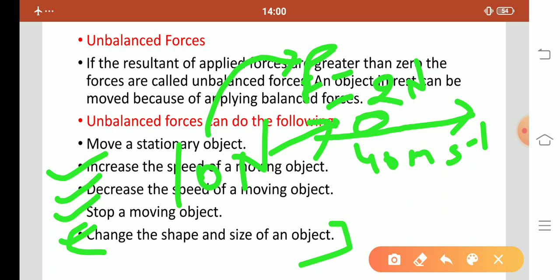So my dear students, can you tell me whether it increases or decreases the speed of the object? Yes, it increases the speed of the object because the resultant force is 8 Newton. When we apply a force on a moving object in the direction of motion, the speed of the object will be increased. When we apply a force in the same direction as the motion, speed will be increased.